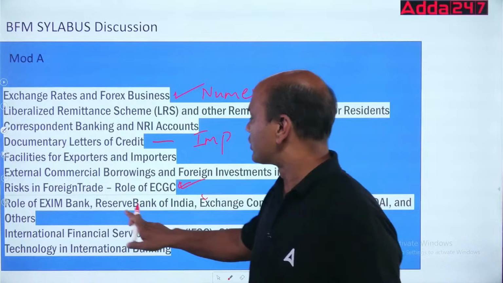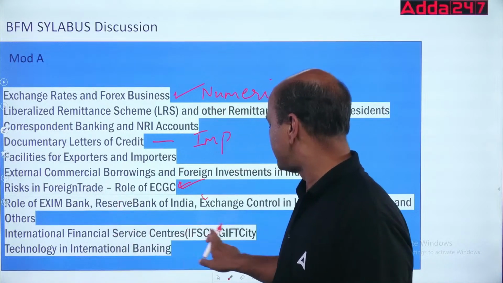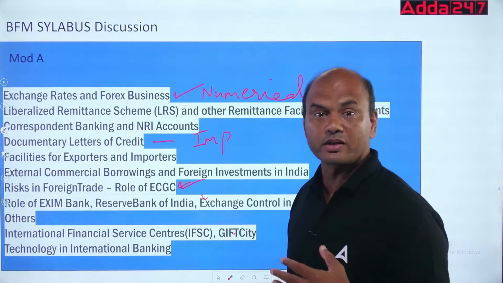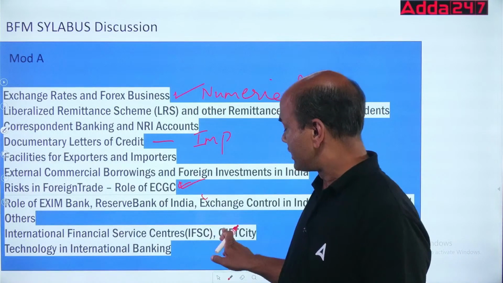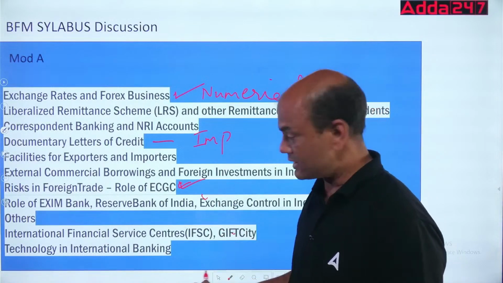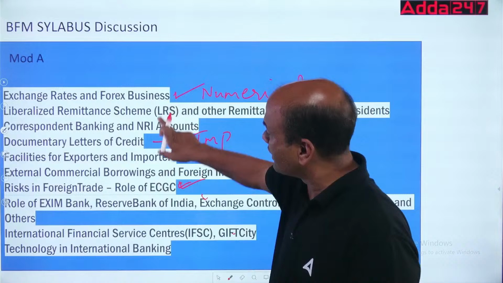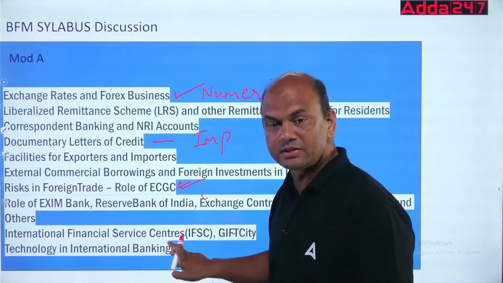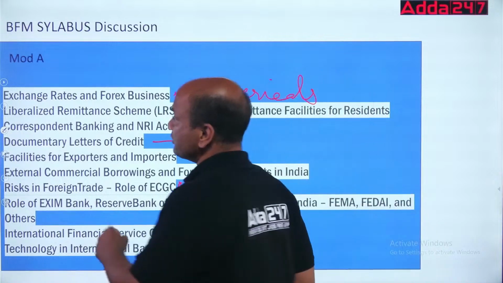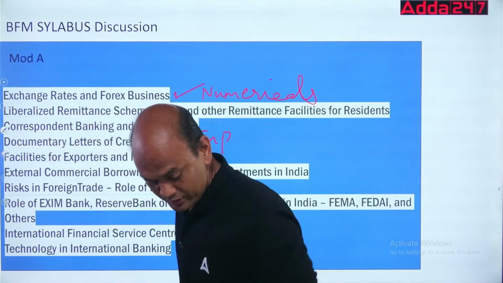Then the role of IFSC and GIFT City. These are the new topics added. This is a growth engine for the country now. GIFT City is in Gandhinagar, Gujarat, so that is there for studies. Technology means all what you have studied up till now, and this technology part will be all online. So that's about module A.